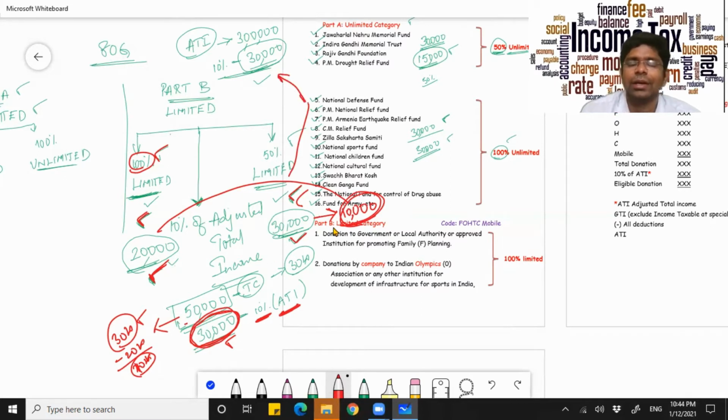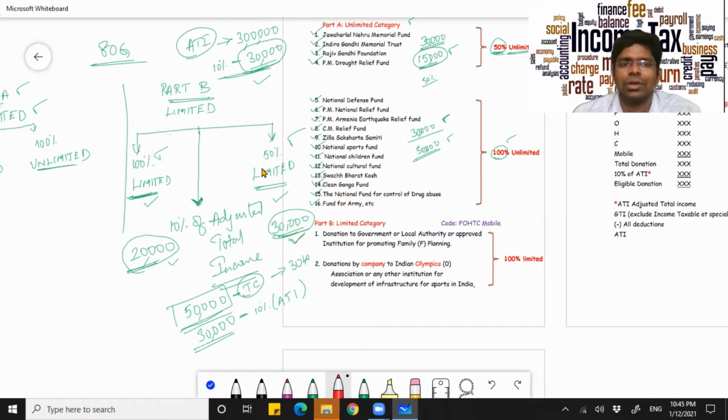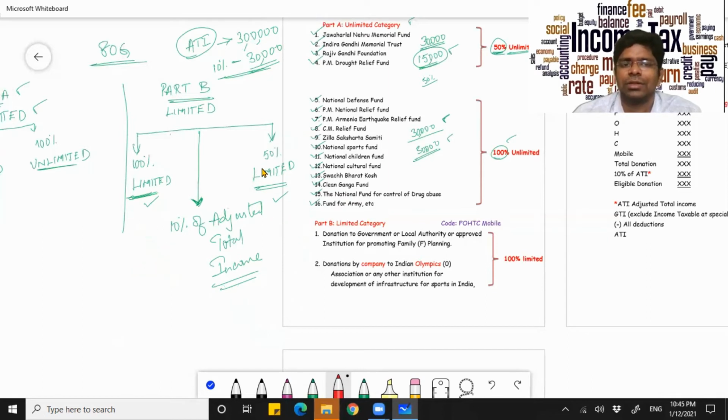So the remaining 20,000 shall be ignored. And even this particular amount, only 50% will be allowed. Only 50% will be allowed. Why only 50%? Because this is a 50% limit. All right. Now, keeping aside this, let's see what exactly is adjusted total income. How do you calculate adjusted total income?